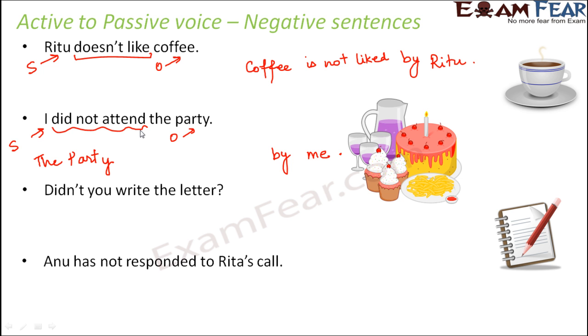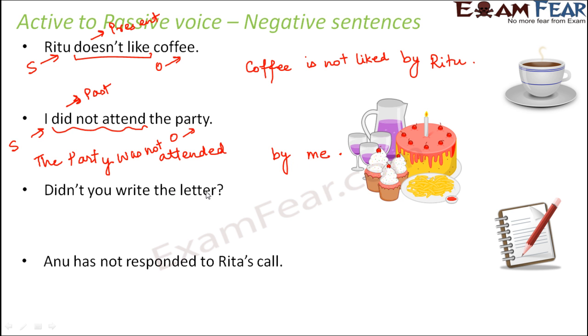For attend, the past participle would be attended. Did not means it is in the past tense, right? So in the past tense, how will you write this? Before attended, you will have was, because it is in past tense. Earlier it was in the present tense. So here it would be the party was not attended by me.